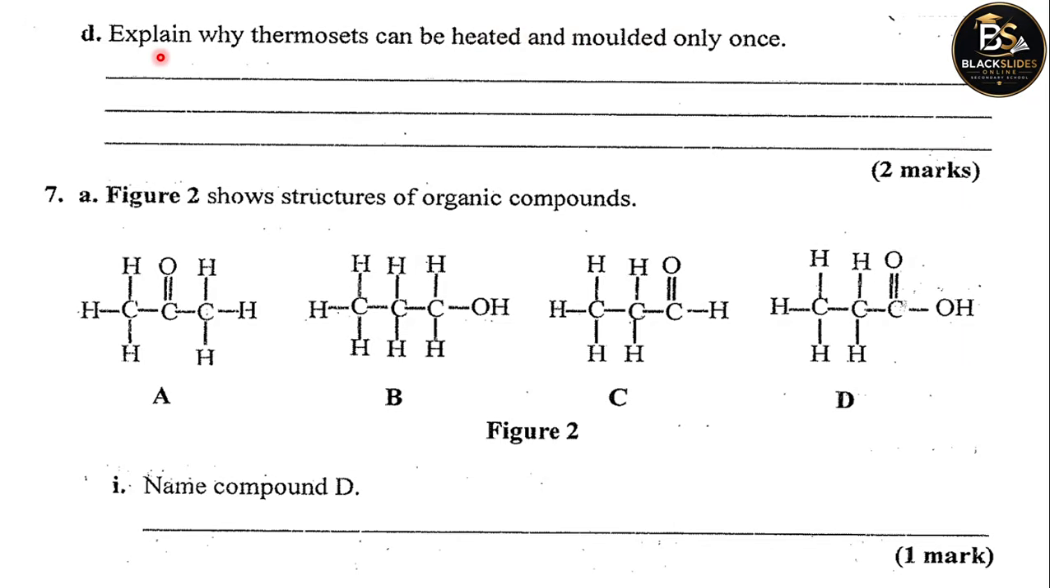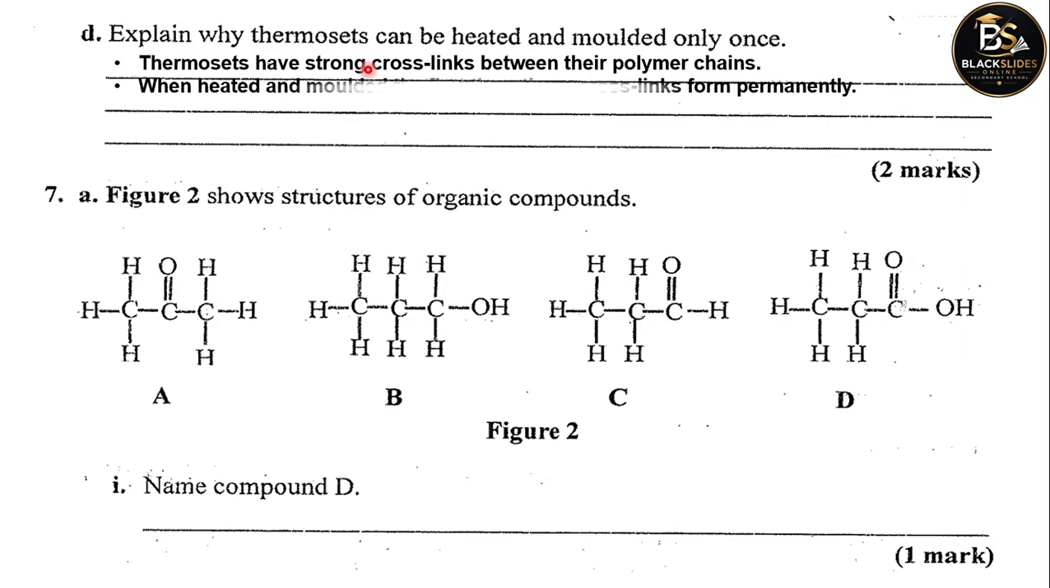The reason is simple. It's because they have strong cross-links between their polymer chains. Between the chains, there are cross-links. Those are very, very strong, and they withstand further heating. So when heated and molded the first time, these cross-links form permanently, thereby preventing you to remold them again.